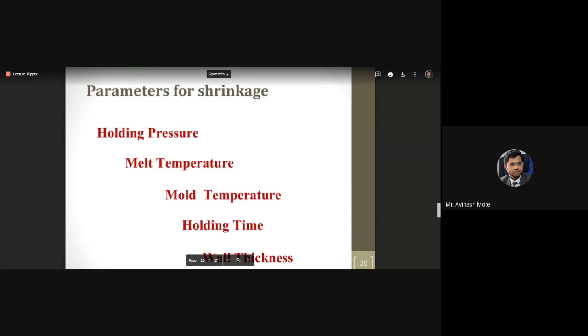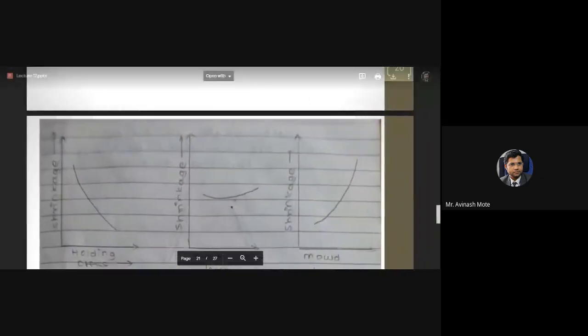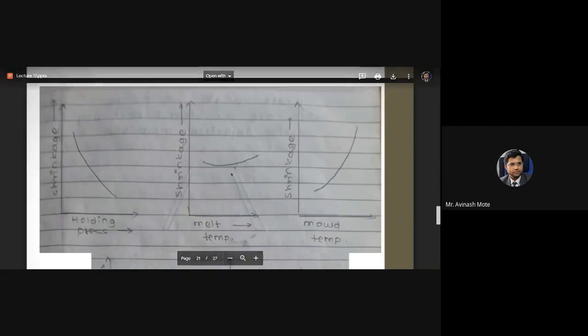That pressure with which the mold is held to manage the shrinkage and add the extra material is called the holding pressure, and the time for which it is held is called the holding time. Now these are the variations. One by one we'll go through them.